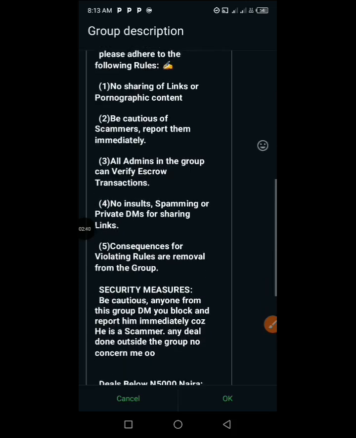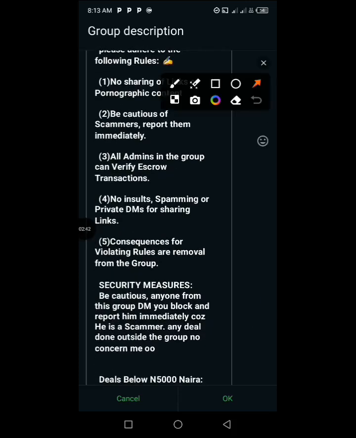All right, to clarify the whole issue, let me use an example. If, for instance, Mr. A has displayed his product in the group chat, let's say his Solana 5k, BNB 5k, Ethereum 5k, and Mr. B saw his product and became interested.